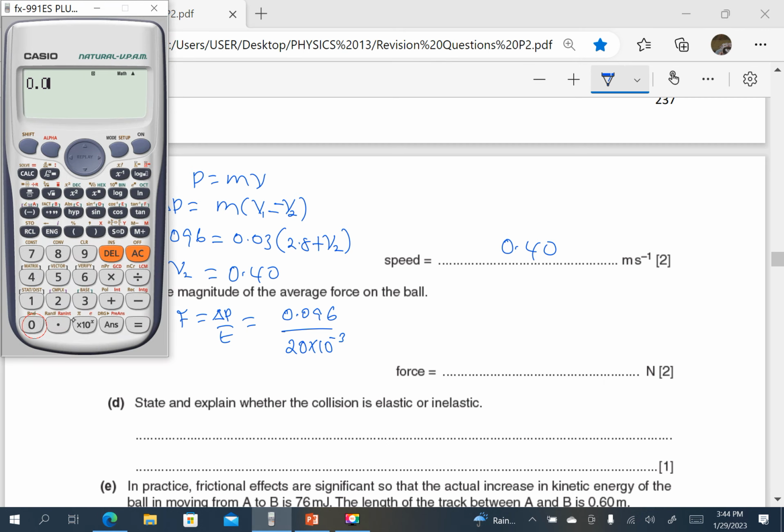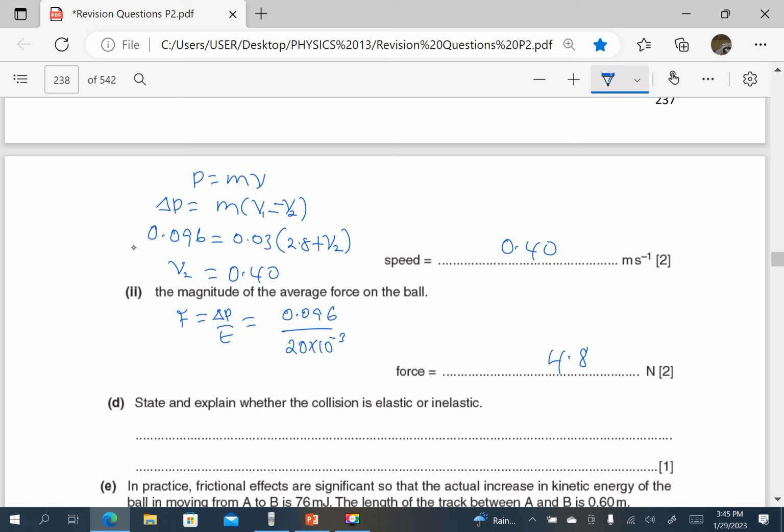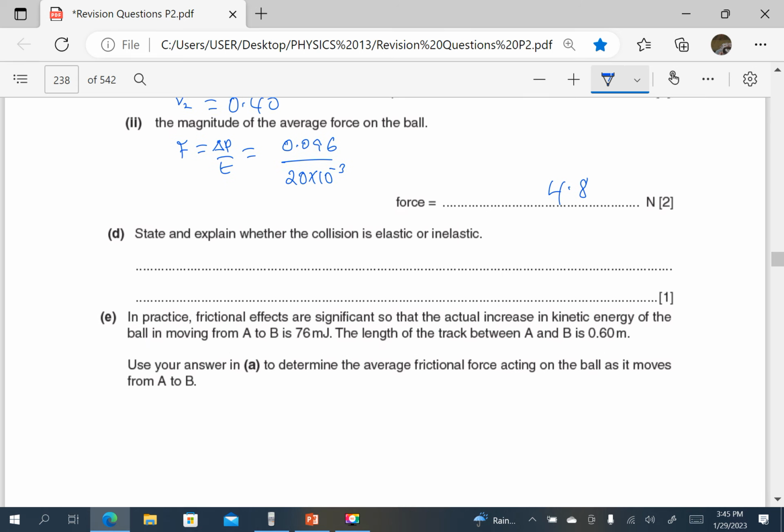So we have 0.096 divided by 20 times 10 to the negative 3. So that is 4.8 newtons.